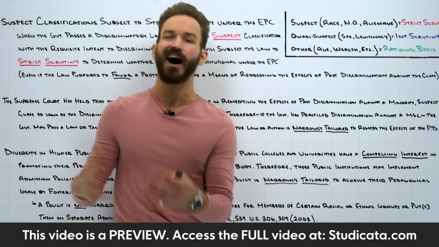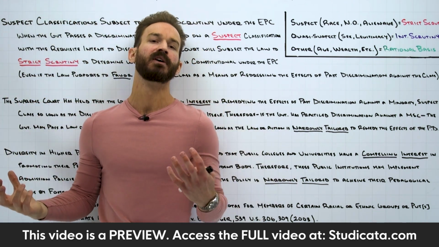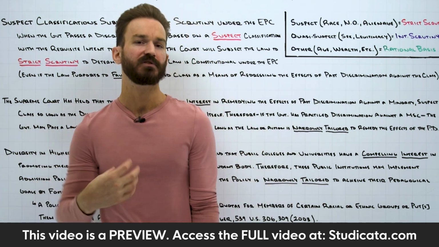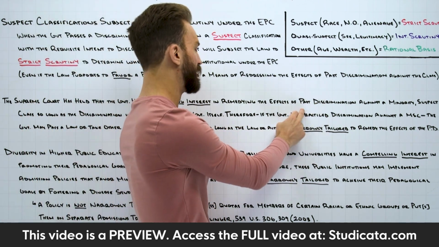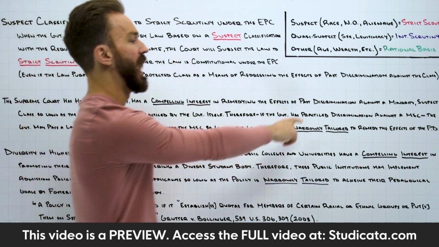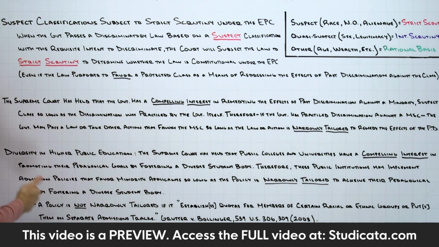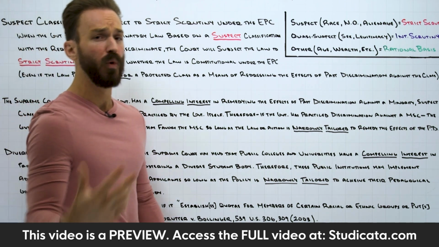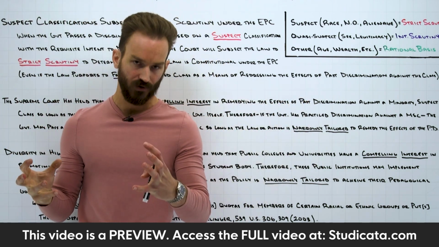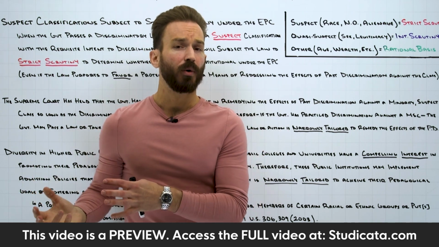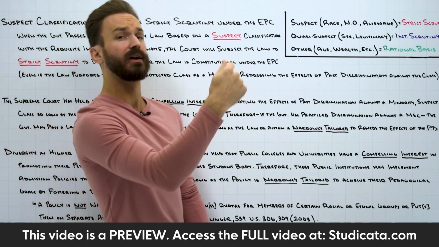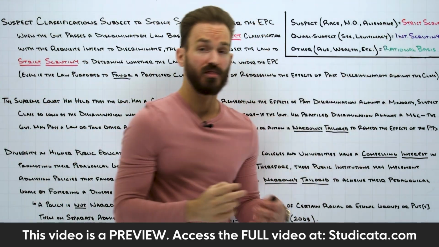Here, there's no question. It's undisputed. It's stipulated in the facts that the Alabama State Police Force has this long history of discriminating against black applicants, right? So this is easily shown. This has resulted in an Alabama State Police Force that is almost entirely white, and they're trying to remedy the effect of this with this one-for-one hiring policy. So it's obvious here, there's almost no analysis. The Supreme Court says, yes, that is a compelling interest. What you are trying to achieve, even under strict scrutiny, that's compelling.